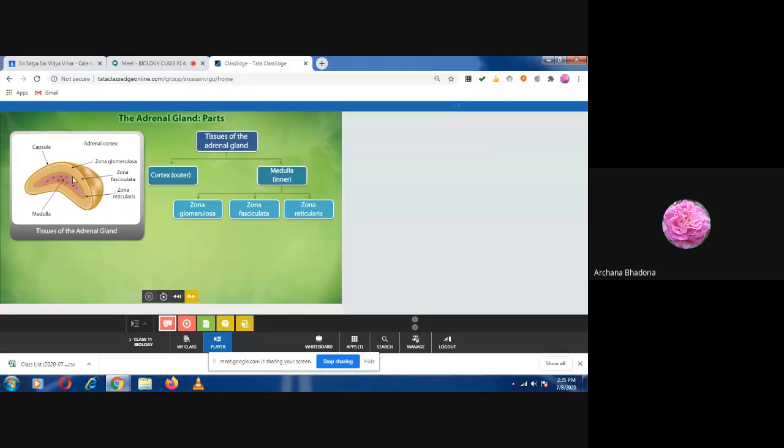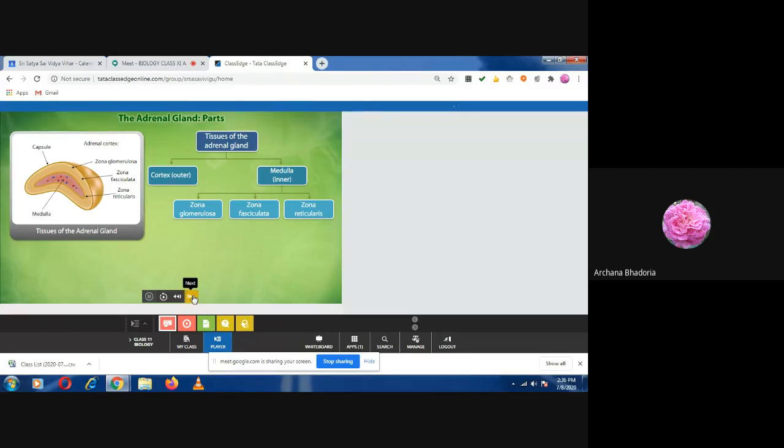This one, the pink one, is the, what is it? Medulla. And this surrounding part of it is the cortex. Okay, but this inner part, the medulla, is differentiated into three distinct regions. That is zona glomerulosa, then fasciculata, and reticularis. So if you wish, you can write down, but it is not given in that much detail in the textbook, children. Okay, so cortex and medulla, that much is sufficient, and those who want can note down.